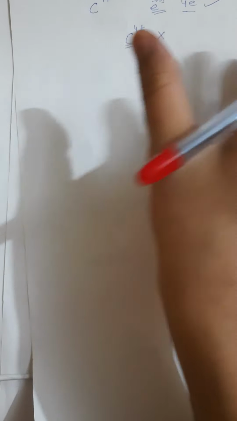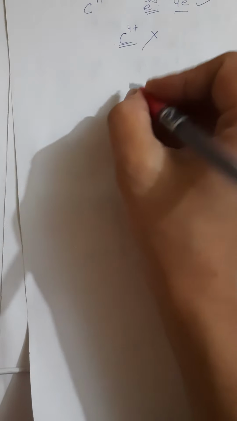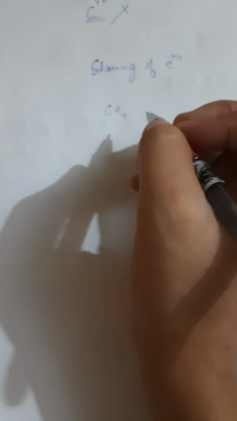So how is this problem solved by carbon? It is solved by the sharing of electrons. For example, CH4, methane. How is it formed? Carbon has 4 valence electrons, and each of the four hydrogens has one electron.